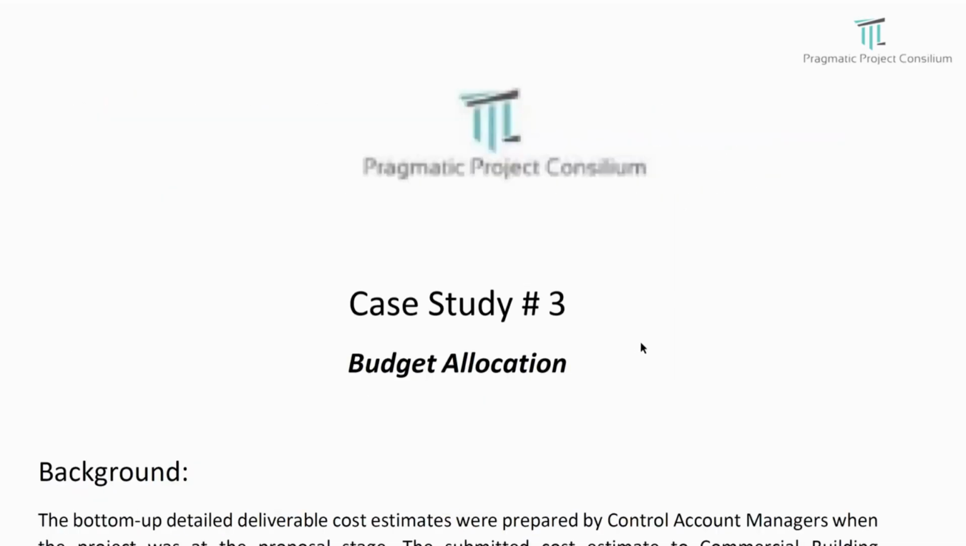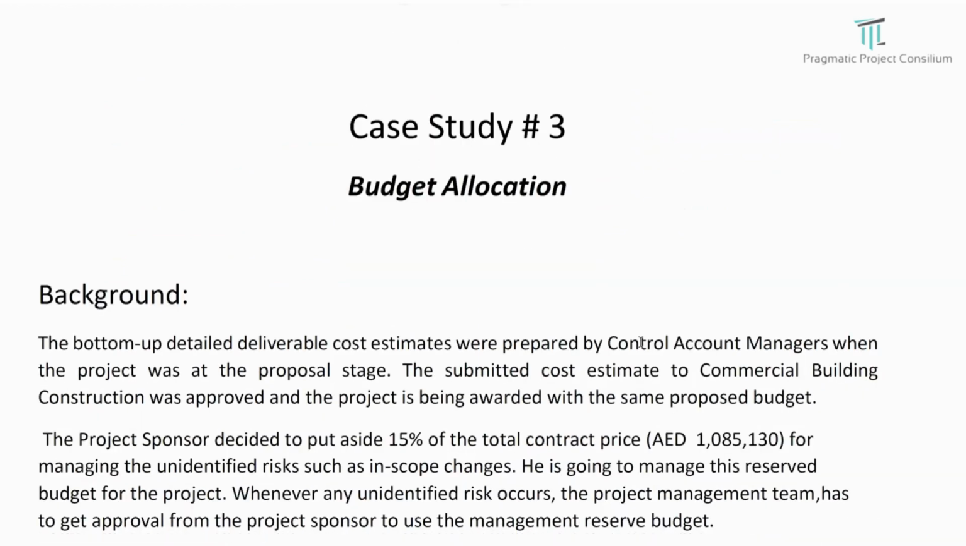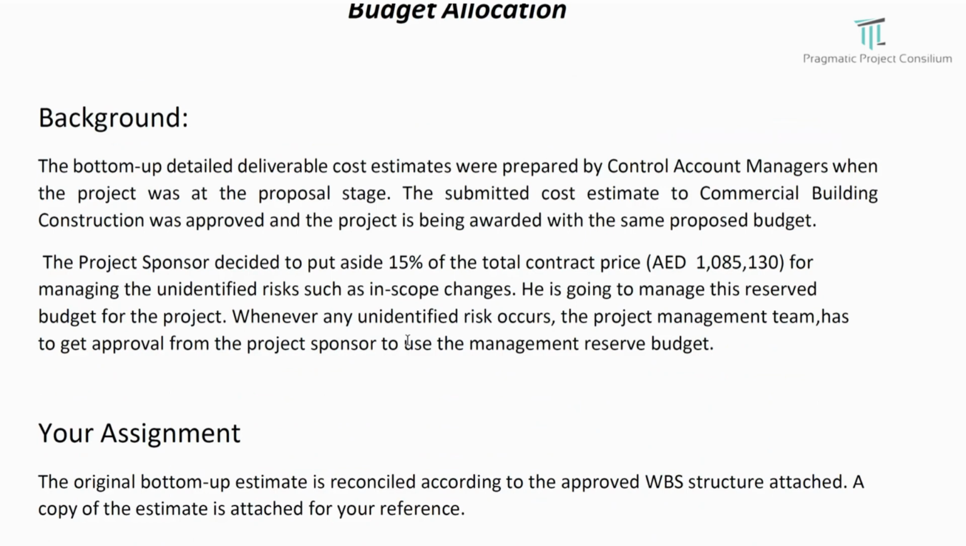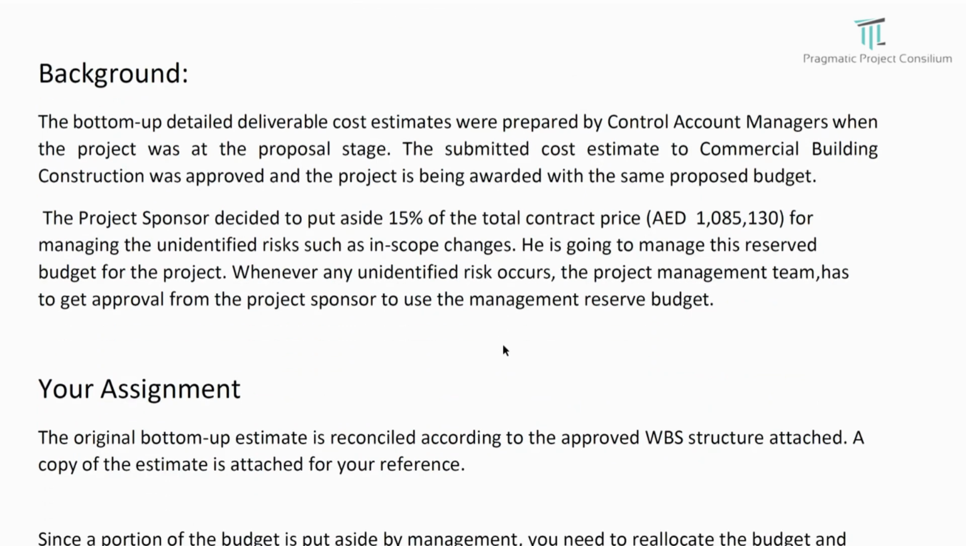Here, case study number 3, budget allocation. Before going to that, let us go through the background of the project we are taking as a case study. The bottom-up detailed deliverable cost estimates were prepared by the control account manager when the project was at the proposal stage. The submitted cost estimate for the commercial building construction was approved, and the project was awarded with the same proposed budget.